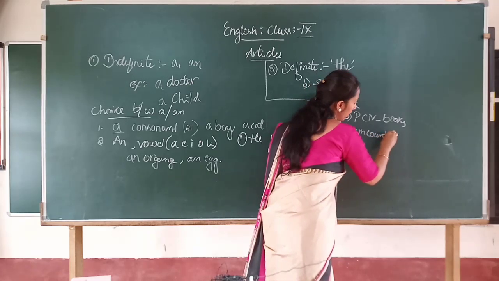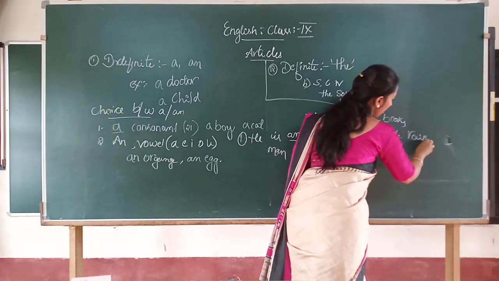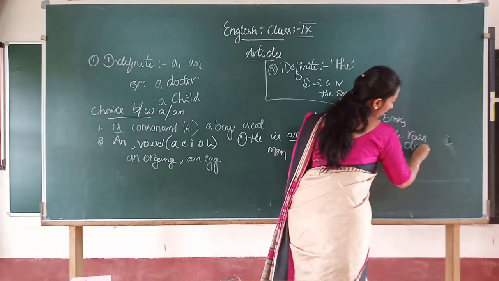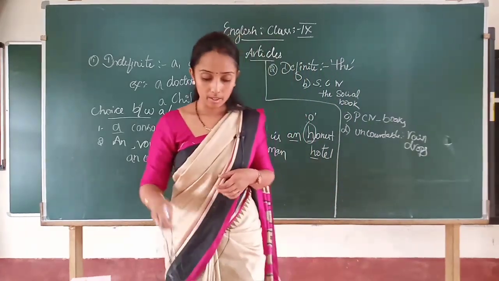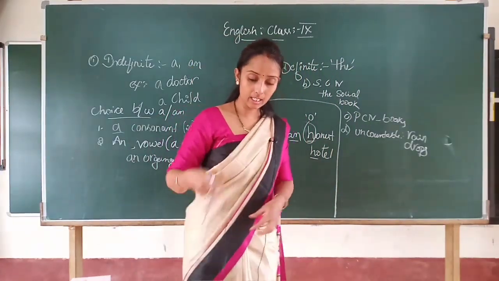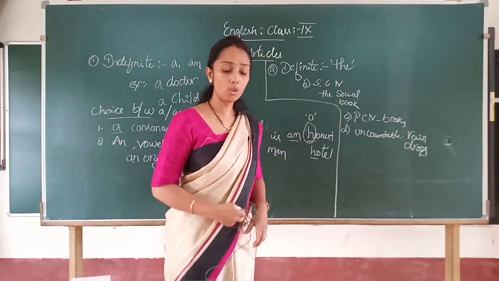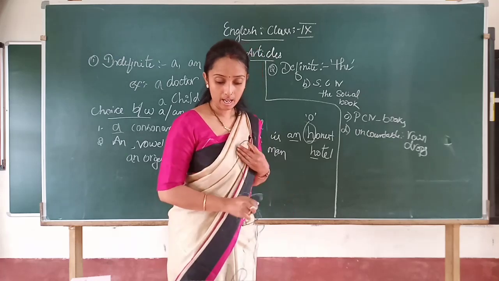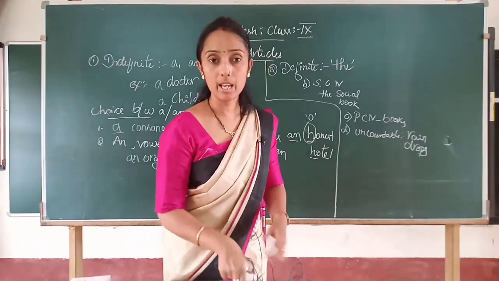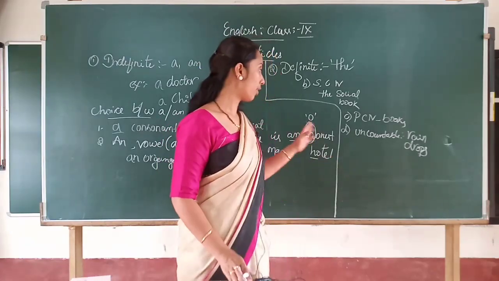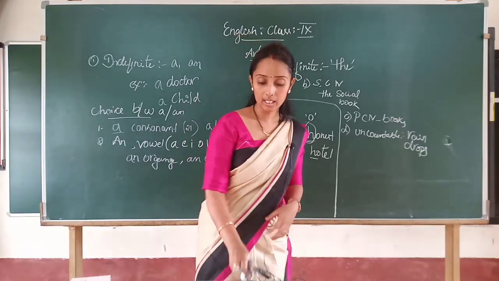Example, raindrops. Isn't it? So the cases like singular countable noun, plural countable noun, and uncountable noun. In those three cases, we can use the definite article the.